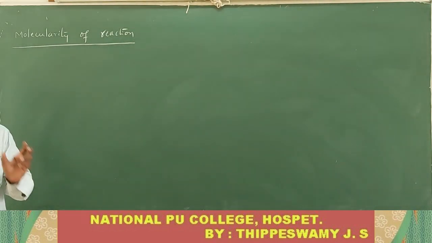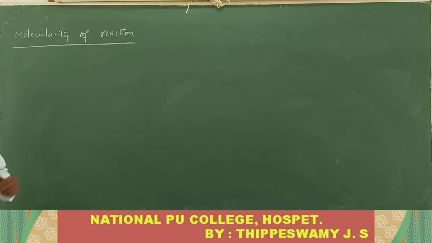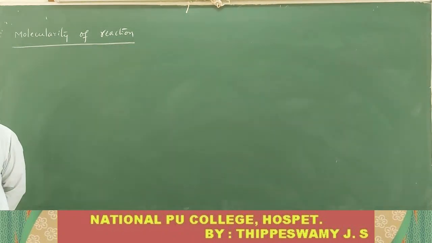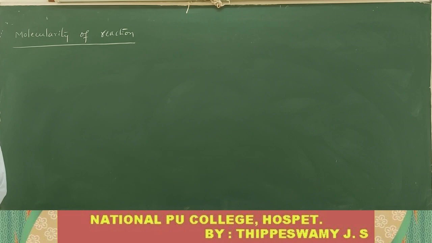The ions or atoms or molecules that take part in a reaction, as represented by the balanced chemical equation, that is called molecularity.